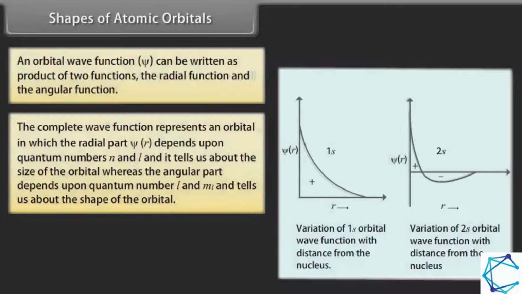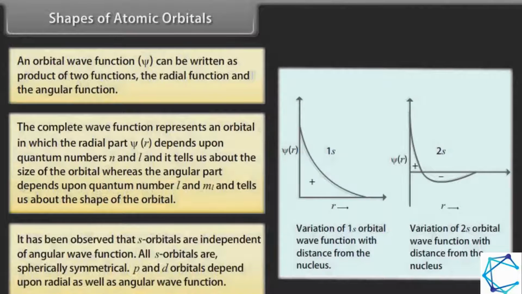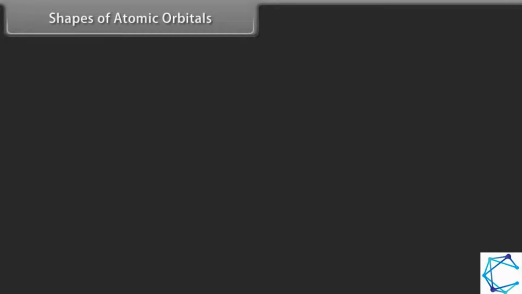The positive and negative signs indicate that the orbital wave function is positive or negative in a particular region. It has been observed that s orbitals are independent of the angular wave function. All s orbitals are spherically symmetrical. P and d orbitals depend upon radial as well as angular wave function. Shapes of atomic orbitals.